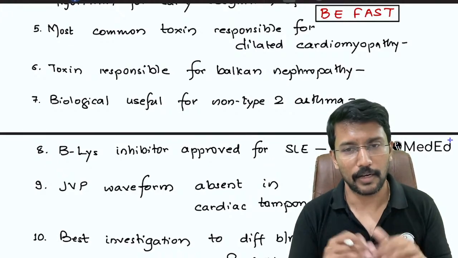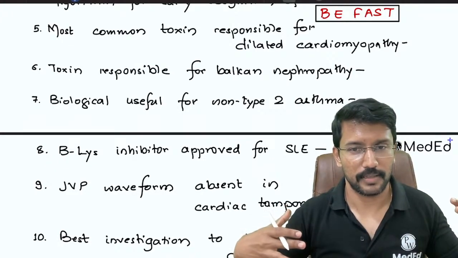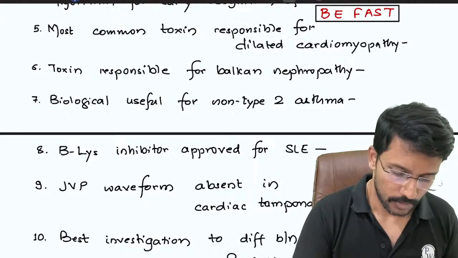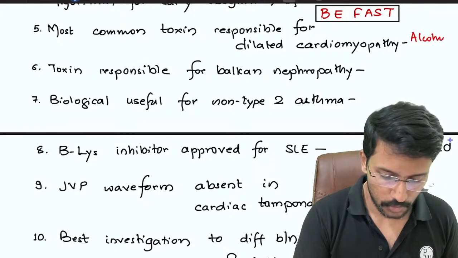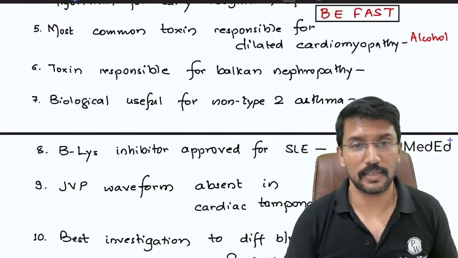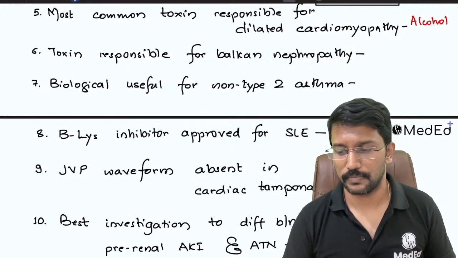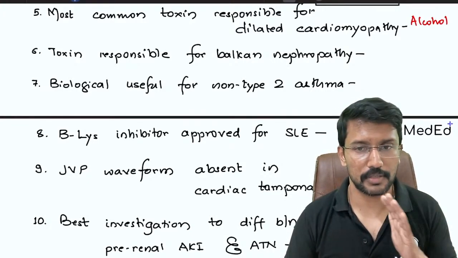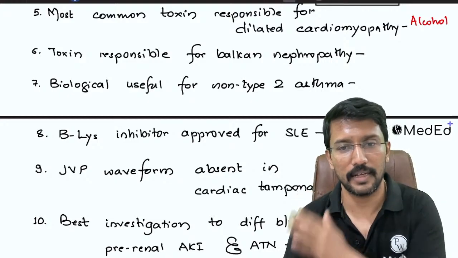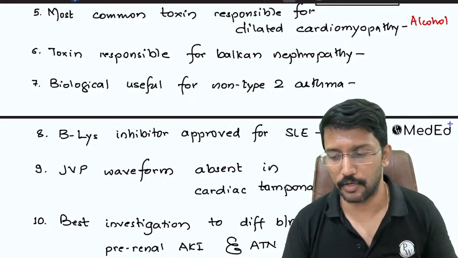Alcohol, right? Drinking alcohol makes the heart big. That's the easiest way to remember. Alcohol is the most common toxin. Can anybody name me another toxin other than alcohol which can cause dilated cardiomyopathy? Yes, titin mutation is the most common reason for inherited or familial dilated cardiomyopathy.